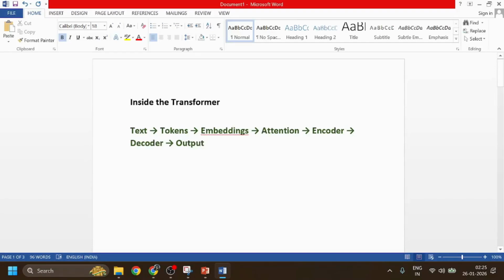Now we are going to talk about what we have inside the transformer. This is the basic flow. First of all, I need to take one text as an input, then we convert the text into tokens, and after that we do embedding. After embedding we do positional embedding. After this comes attention, connected with the encoder, decoder and output. So this is the entire transformer pipeline: text goes in and output comes out, and everything in between is just mathematical processing.